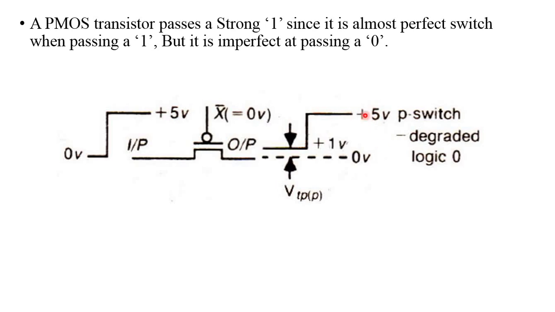Because of this reason, the PMOS transistor is a strong 1 but a weak 0. NMOS is a strong 0 but PMOS is a strong 1. NMOS is a weak 1 but PMOS is a weak 0. These two are the important points before designing the switching logic.